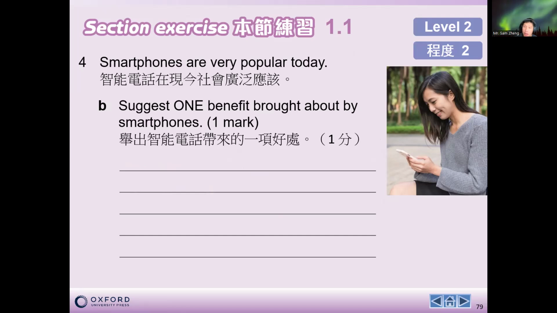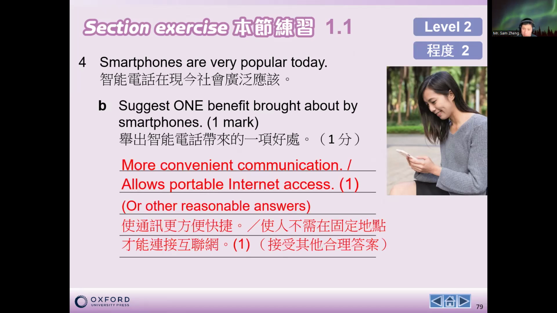Next, name one benefit brought about by the smartphone. I think most of you should know what it is. For the boys, maybe you can play video games, or we have more convenient communication for the girls, and also it allows us to have portable internet access. So these are some benefits that the smartphone provides to us.